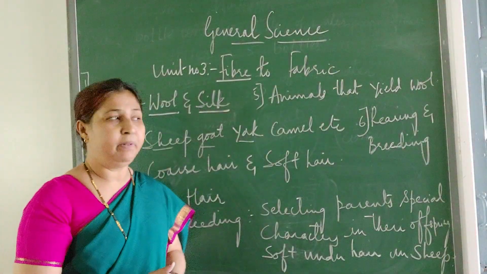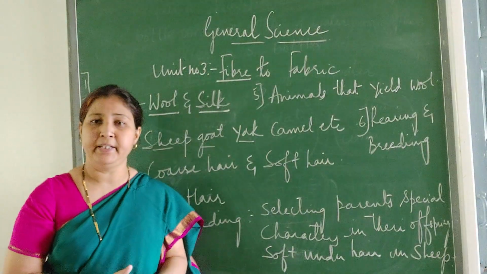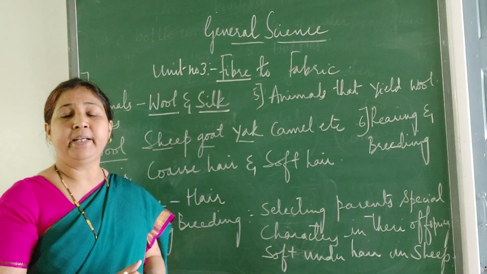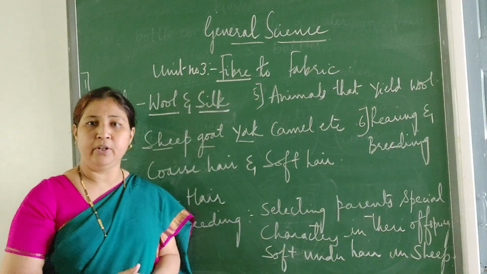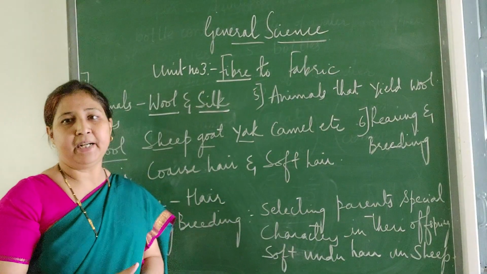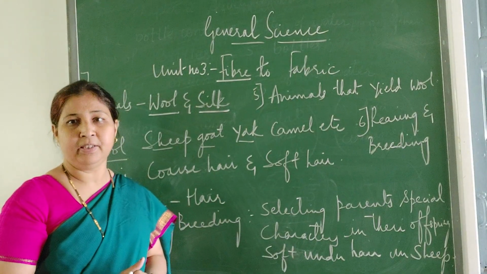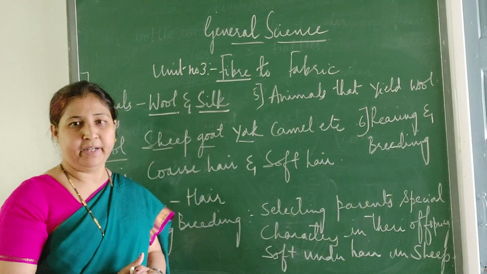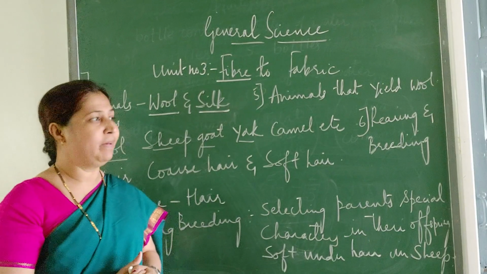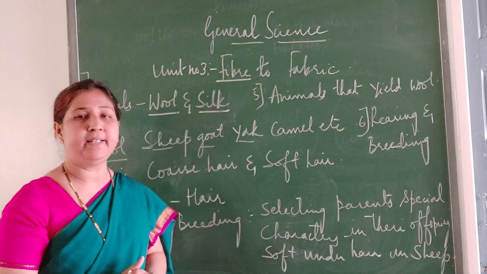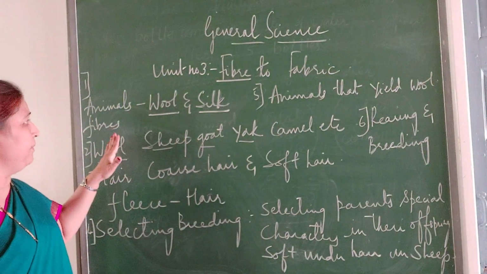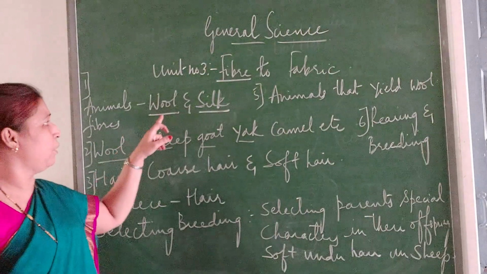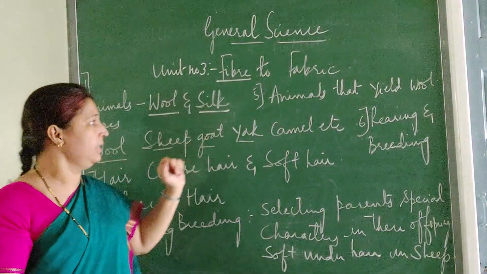Synthetic fibers means they are mixed with chemicals. They prepare them in factories where the chemicals are mixed. For example, polyester, nylon and all these clothes are made artificially by man. They are not naturally obtained. They are made by man using chemicals. So those are called synthetic fibers. Okay. So now let us study about animal fibers. In that first we will study wool and then we will study silk.